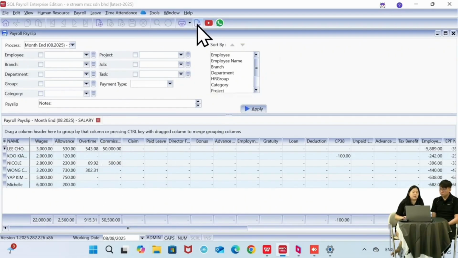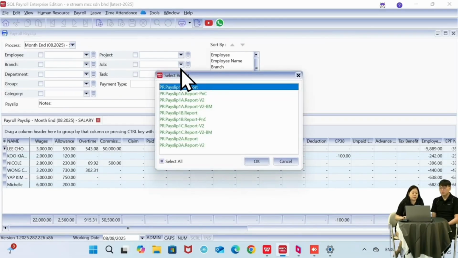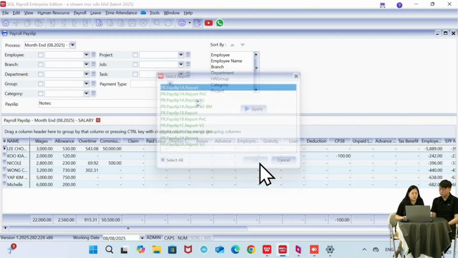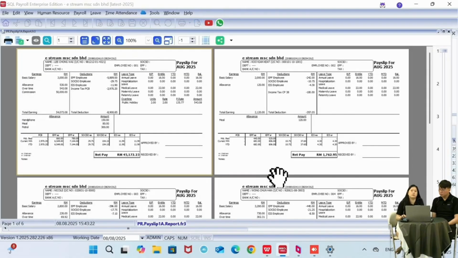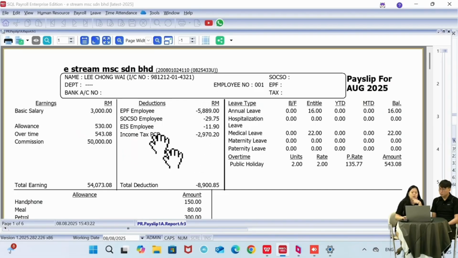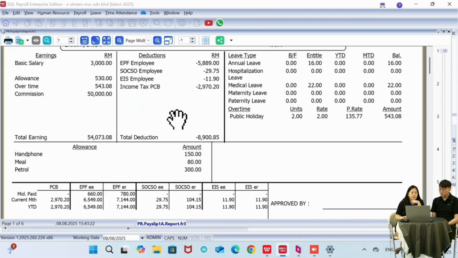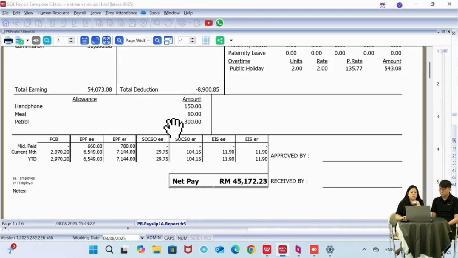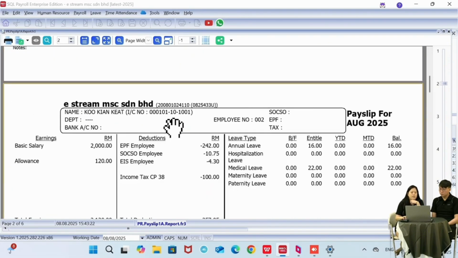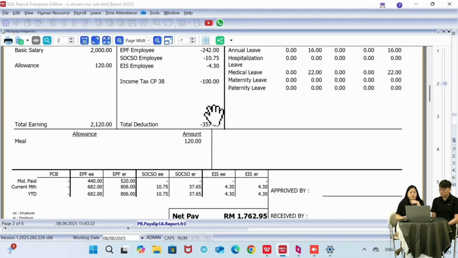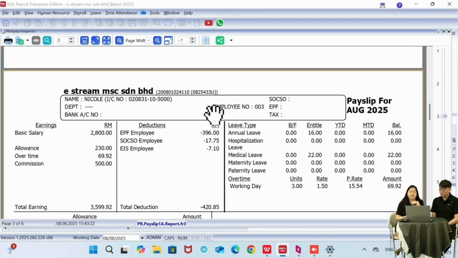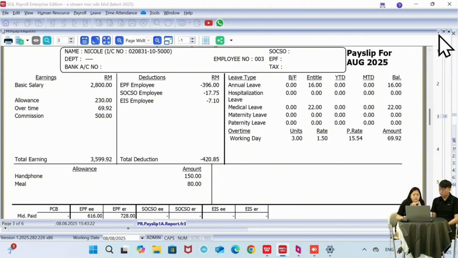Okay, and then we can see all the employees that we have and everything that we have processed. I can click on preview. Then we have over 10 designs over here. You can go for the first one. The first one usually is the more detailed design. You have the leave entitlement, the overtime, the allowance breakdown, all those things. Each employee will have their own payslip over here. So it's a very detailed, very full design.